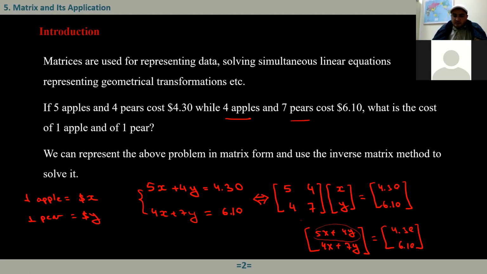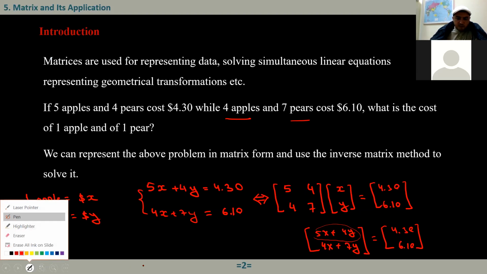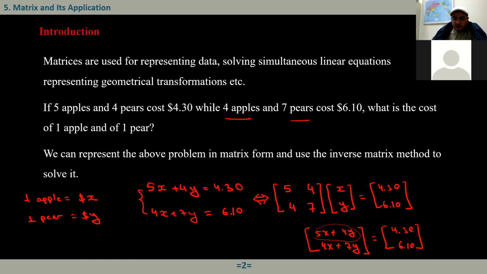As you see here, we call this the coefficient matrix because all the entries in this matrix are the coefficients of these variables. If I denote this matrix by A, then here we have A times, let's say this one as X. On the right-hand side, we have another matrix, let's say it is B, right? So how can I solve this equation?